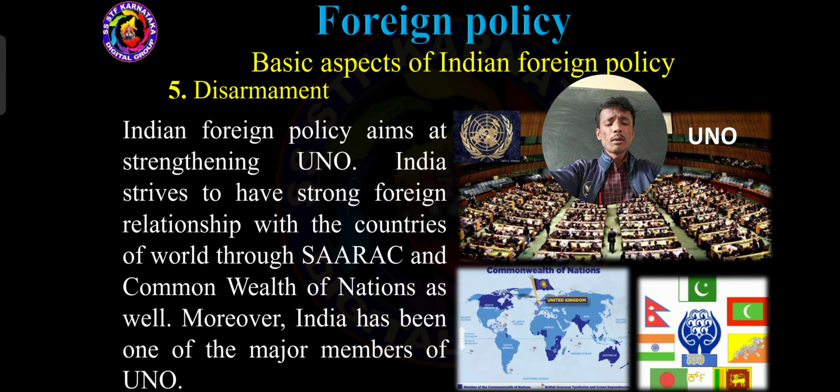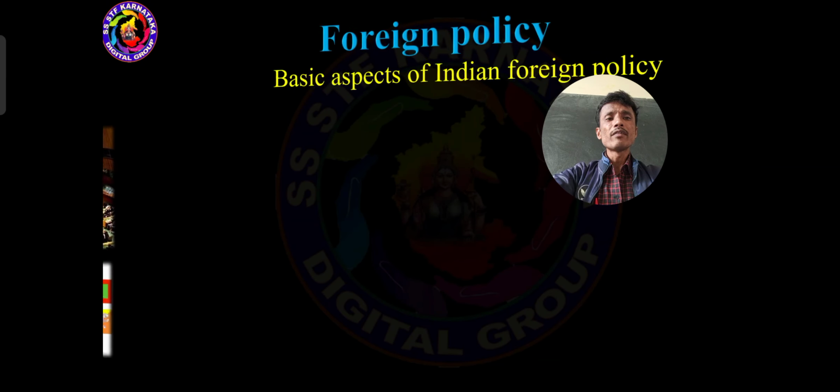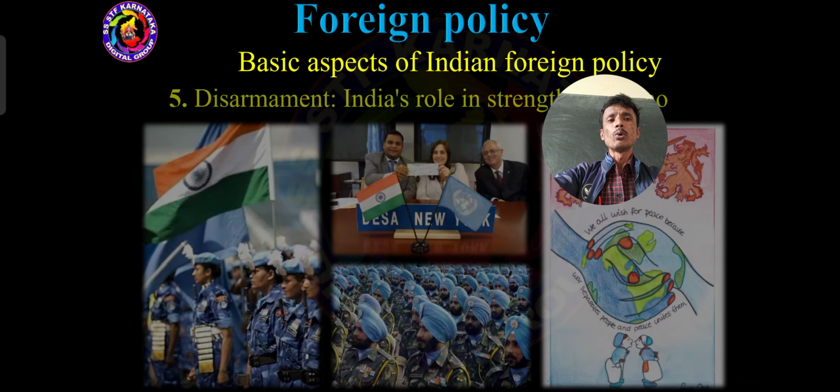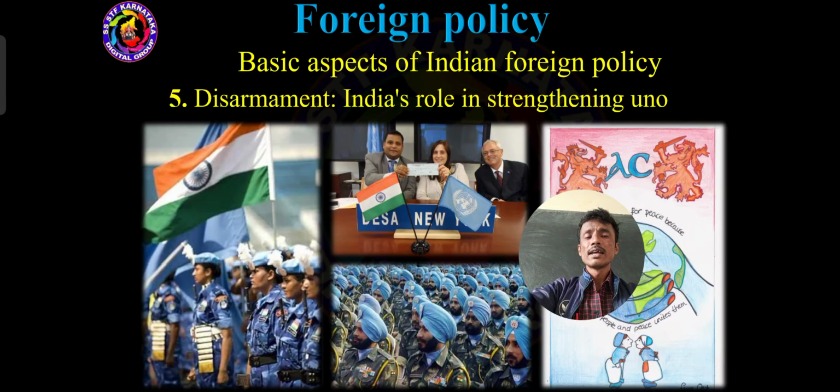So with the help of the Commonwealth of Nations, the SAARC nations, and the UNO, India is always trying to give importance to disarmament but not armament, like our Indian foreign policy playing a very important role. See, dear students, disarmament, India's role in strengthening UNO.